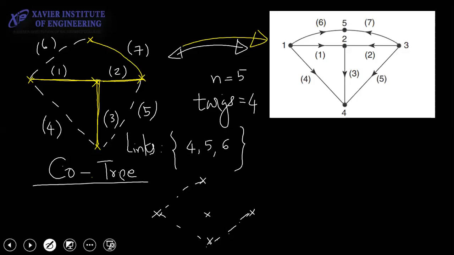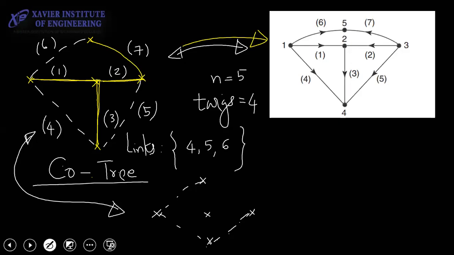What do you observe in this diagram? Compared to a tree, what we studied, what do you think, a co-tree में कौन सा condition is not important? Anybody can think about it looking at the diagram? Anybody who can think about what would be the difference between a tree and a co-tree? Yeah, correct. In a tree, all the nodes were connected, but in a co-tree, it is not necessary. It has to connect all the nodes.